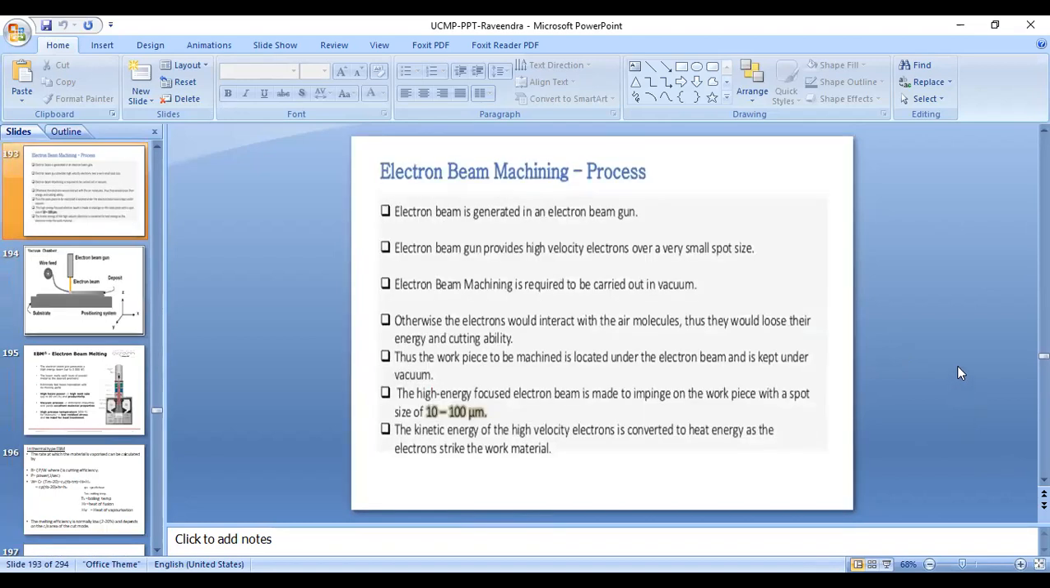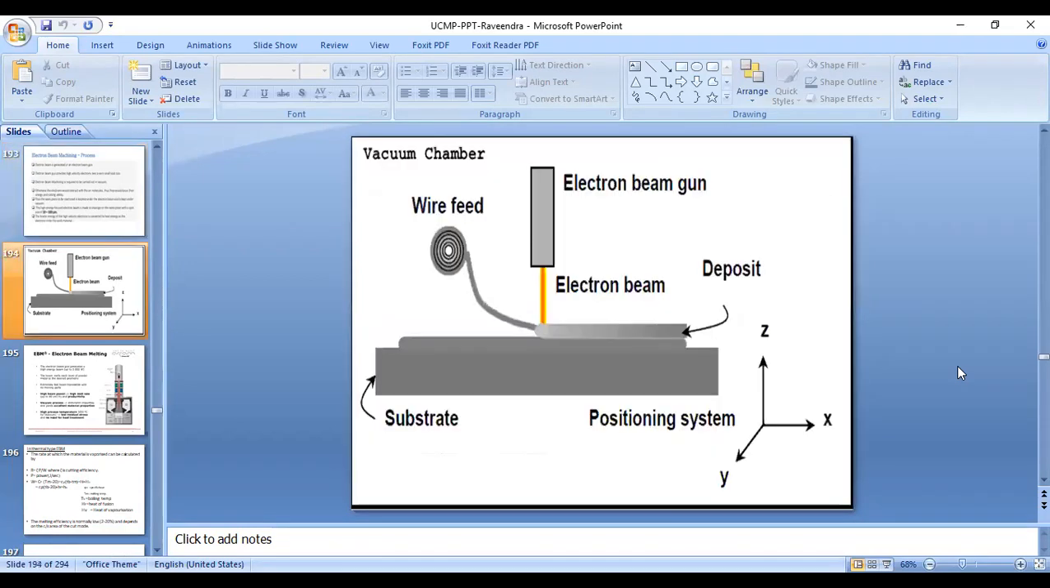The electron beam is generated in an electron beam gun. The electron beam gun provides high voltage electrons over a very small spot size. Electron beam machining is required to be carried out in a vacuum. Otherwise, the electrons would interact with the air molecules. Thus, they would lose their energy and cutting ability. The workpiece to be machined is located under the electron beam and is kept under vacuum. The high energy focused electron beam is made to impinge on the workpiece with a spot size of 10 to 100 micron. Kinetic energy of high energy electrons is converted to heat energy as the electrons strike the workpiece.